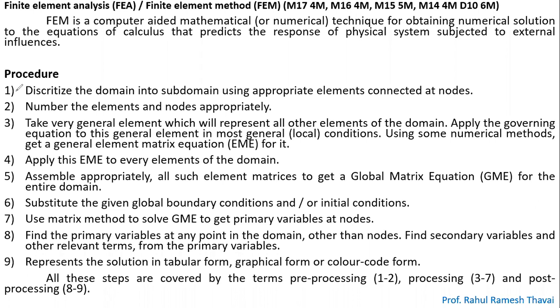So see here, all of you, the very basic steps. The first step is to discretize the domain into subdomains using appropriate elements connected at the nodes. So first step is discretization. What is the second step? You need to number the elements and the nodes. Whatever elements or nodes you have formed after the discretization, you are supposed to number them. That will give you step number 2.